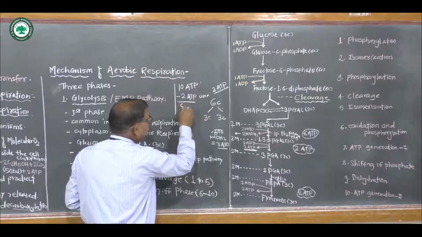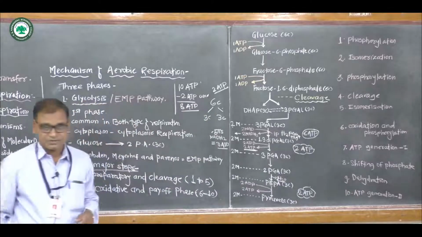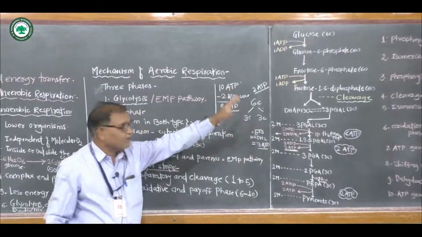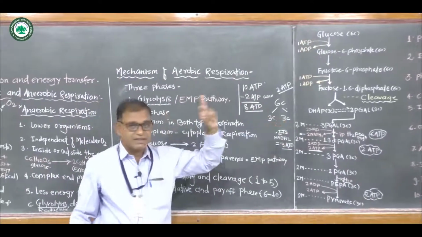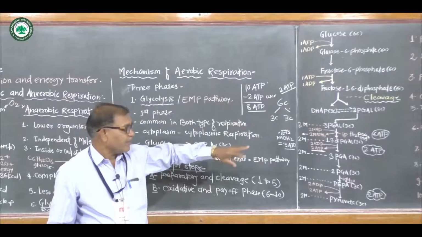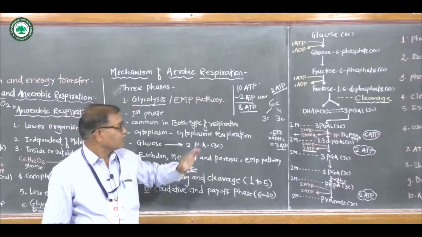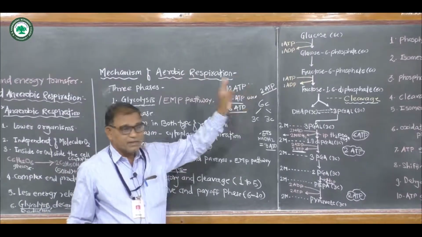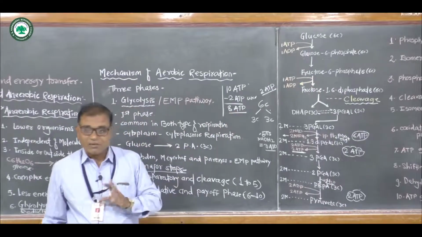Hence, 8 ATP is the net gain of glycolysis: 6 ATP through the electron transport system and 4 ATP at direct substrate level, total 10 ATP minus 2 ATPs utilized in the preparatory phase.